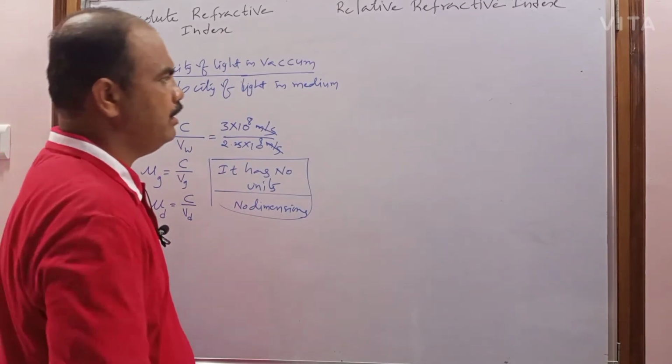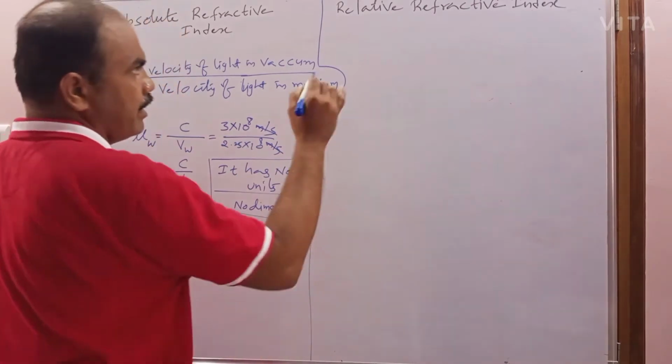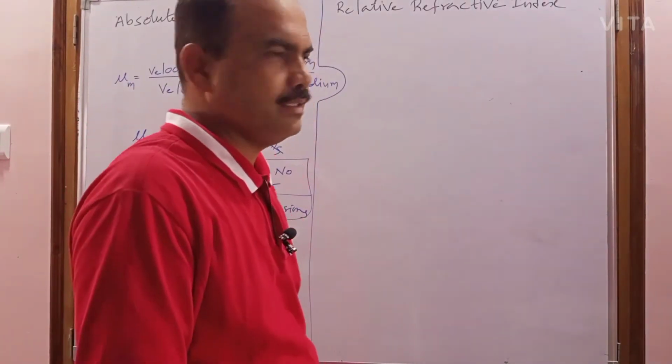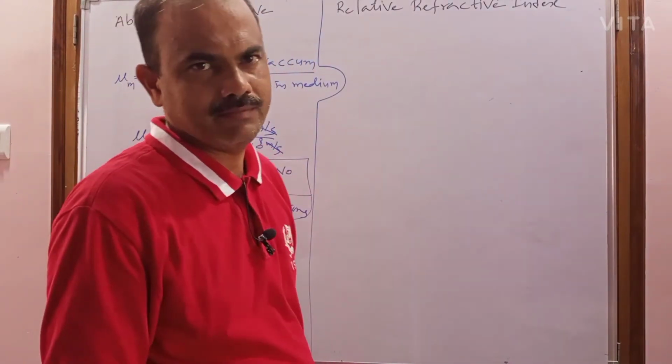Now coming to the relative refractive index. Relative refractive index means what? It is the refractive index of one medium with respect to another medium.